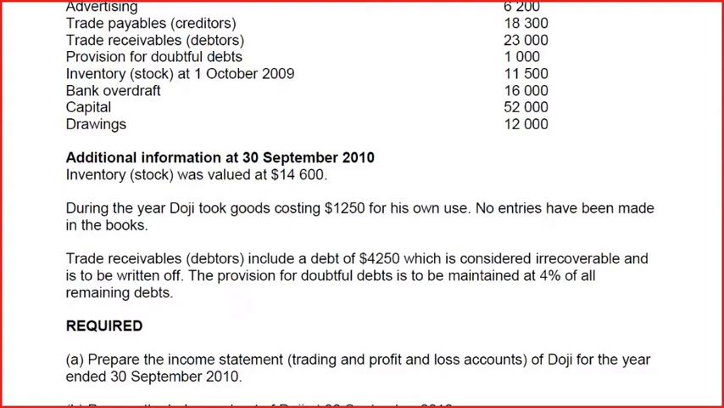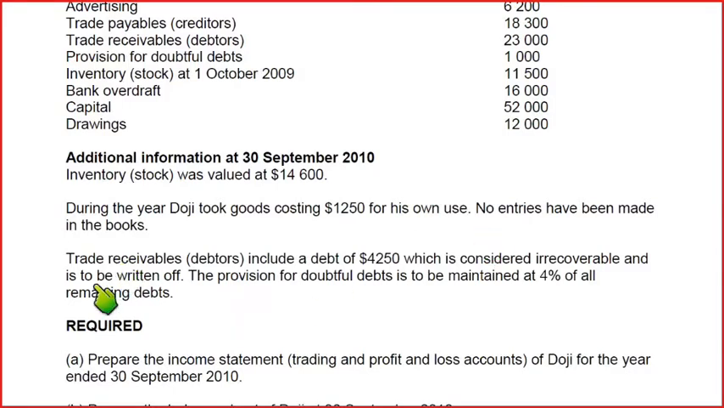Okay, so therefore drawing would be debited, and instead of crediting cash or bank, we'll be crediting purchase. Why? Because when we bought goods for business use, we debited the purchase, and now if we are taking out goods for our personal use, our purchase account would be credited.